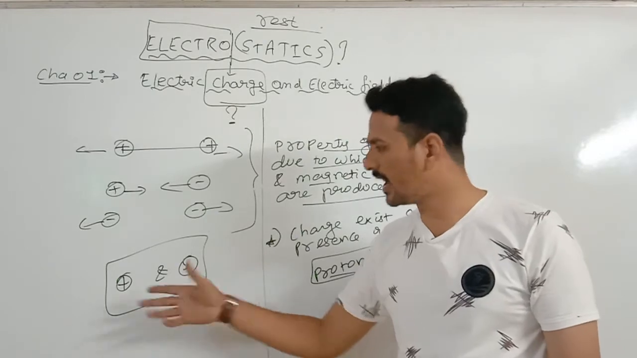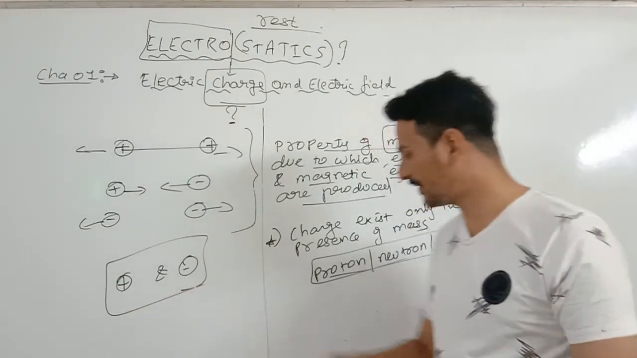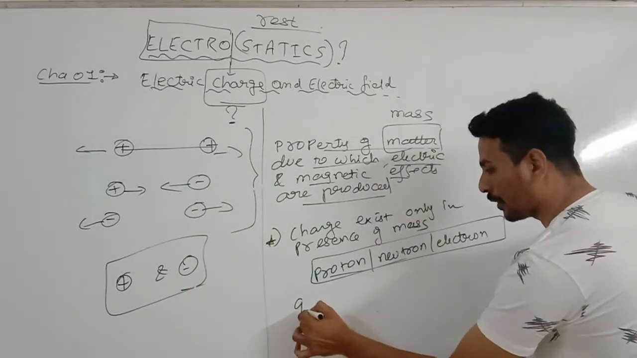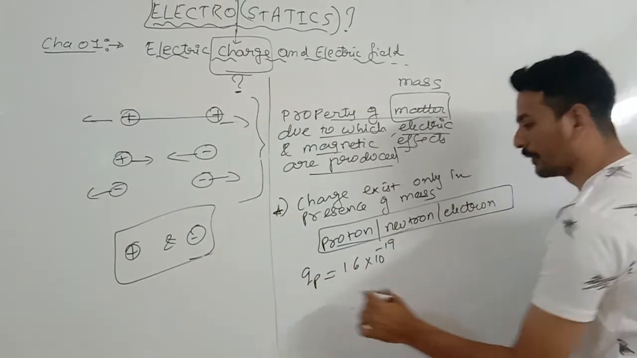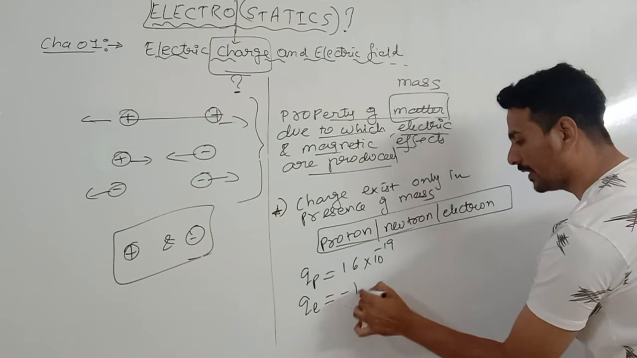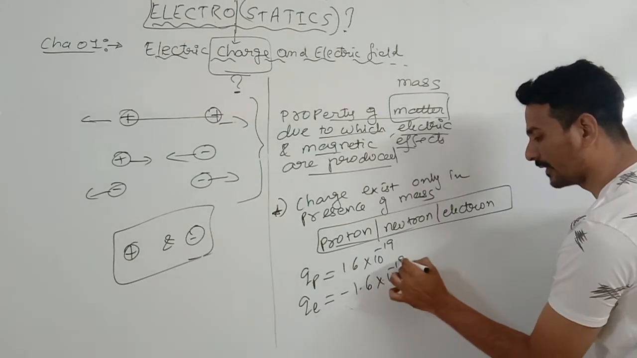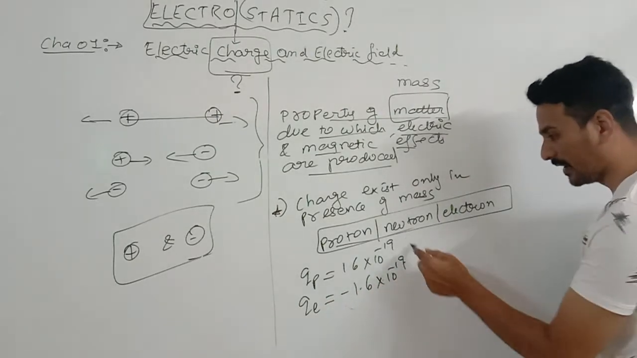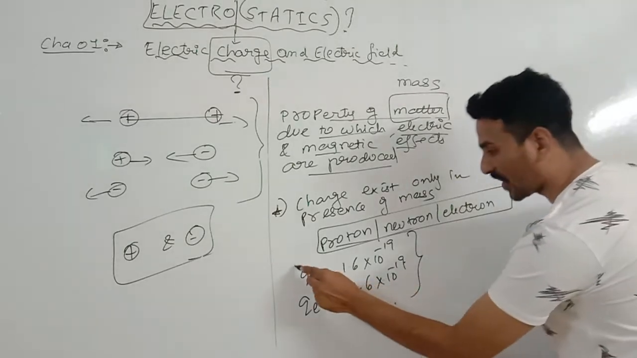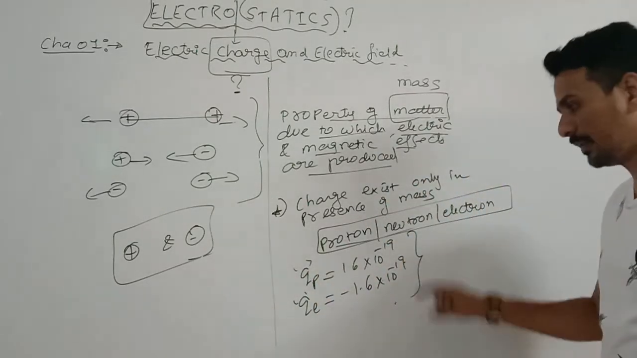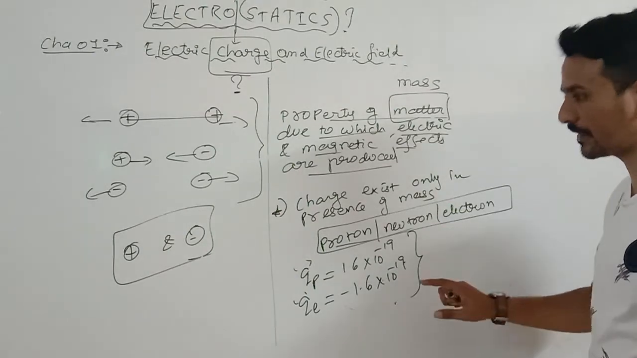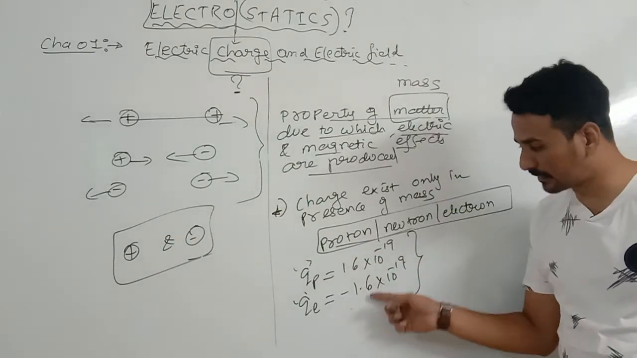No, they are equal. Say the charge on a proton is 1.6 into 10 raised to minus 19, so the charge on an electron is minus 1.6 into 10 raised to minus 19. Right? This doesn't mean that the charge on a proton is more than the charge on an electron. No, they are the same. Just to distinguish them, they are given with a sign.